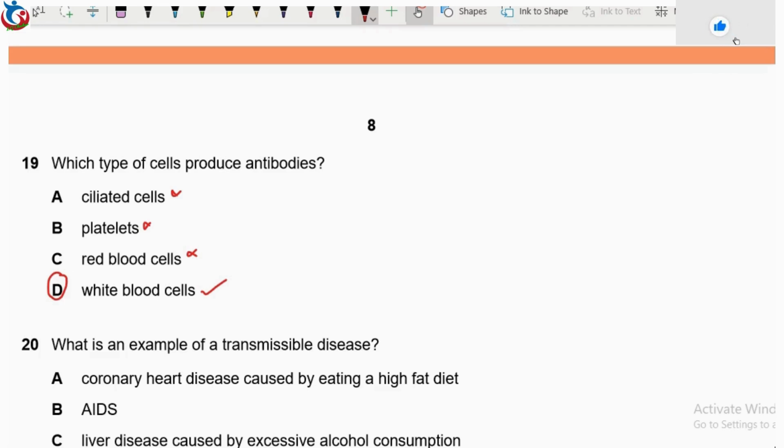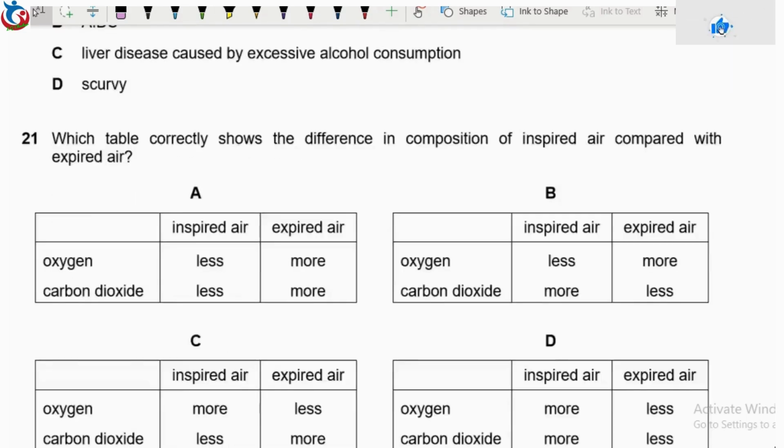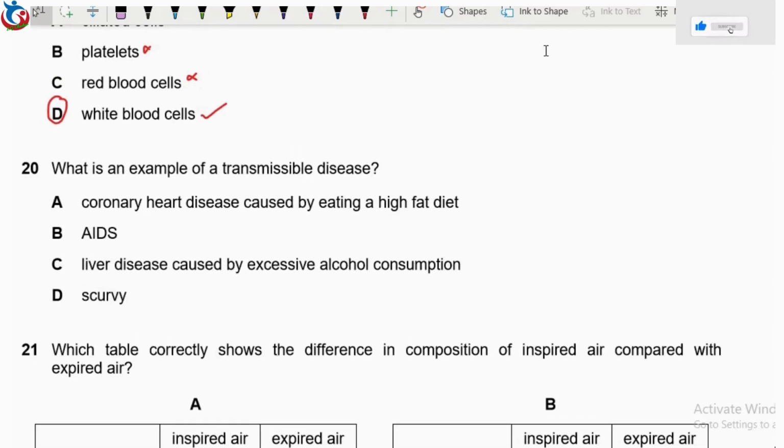Then finally, in this video, now we'll be looking at question 20. Question 20 says, what is an example of a transmissible disease? Transmissible disease definitely is not coronary heart disease. AIDS is transmissible. So not liver and not scurvy. So this is where we're going to stop in this video.